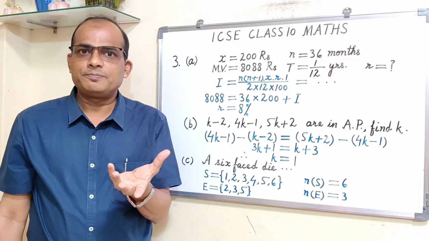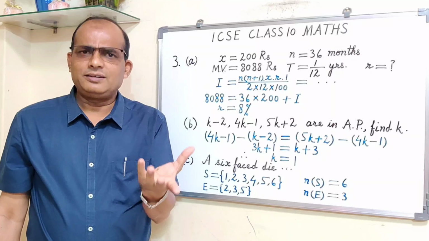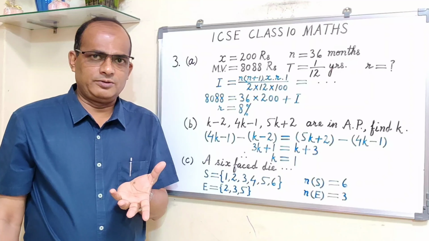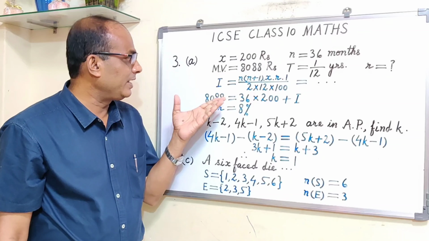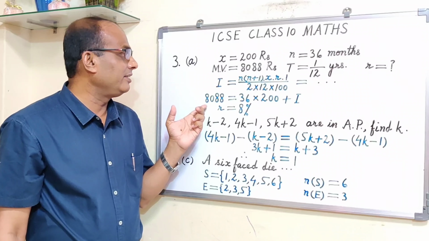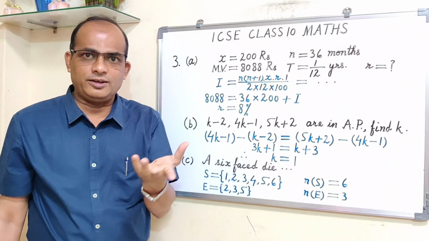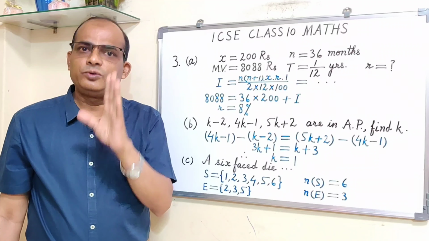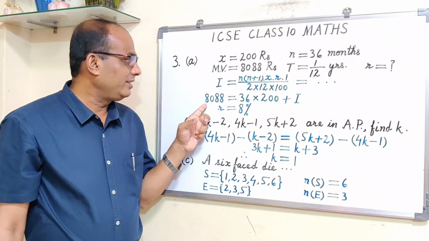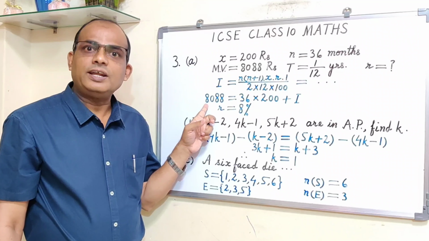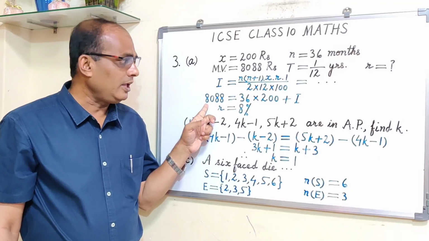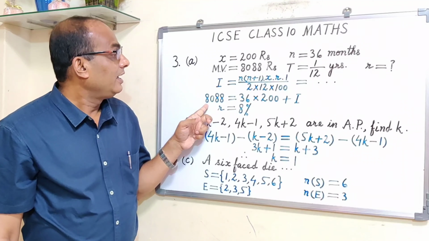Once you take this as I, of course you are going to lose marks. How many marks depends on at which stage you take this, and whether you are finding I correctly or not. But at least you are going to lose marks if you take this 8088 as I. This is the maturity value. So this is one mistake.